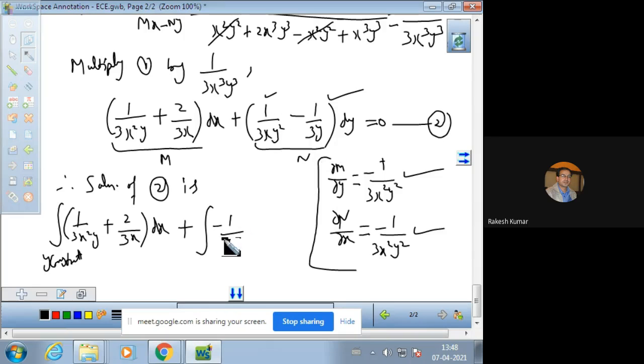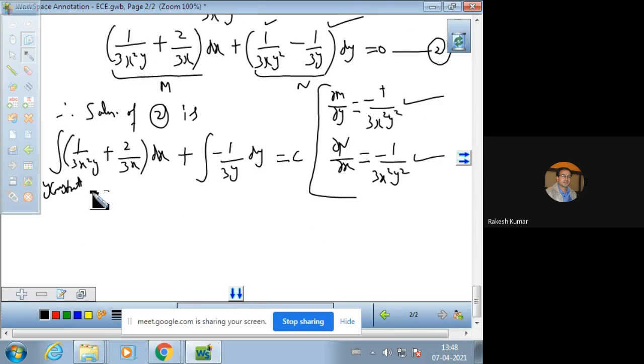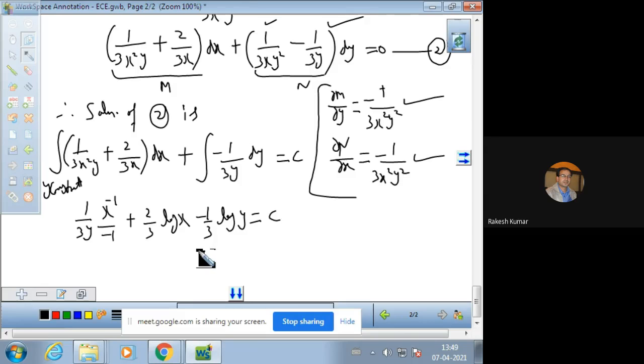So this is minus 1 over 3y dy is equal to constant of integration. Now integrate it, and the integration will be with respect to x. So 1 over 3y times x raised to power minus 1 over minus 1 plus 2 by 3 log of x minus 1 by 3 log of y is equal to c.